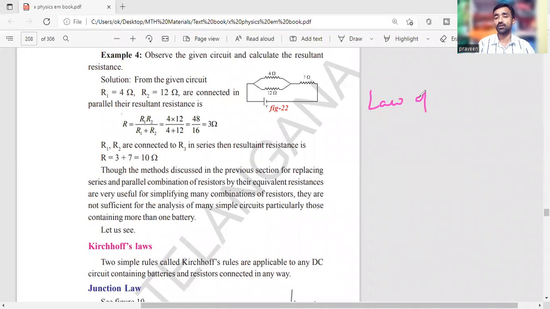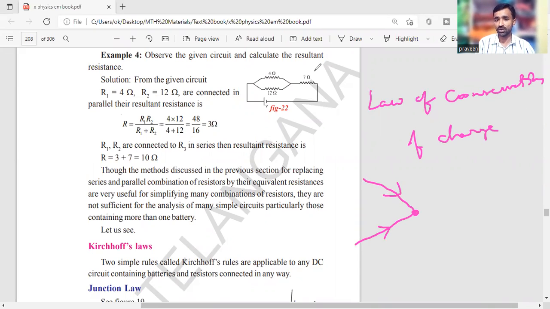So it is satisfying the law of conservation of charge. According to this law, at the junction, whatever amount of charge is reached, that same amount of charge will be sent from the junction in different paths.